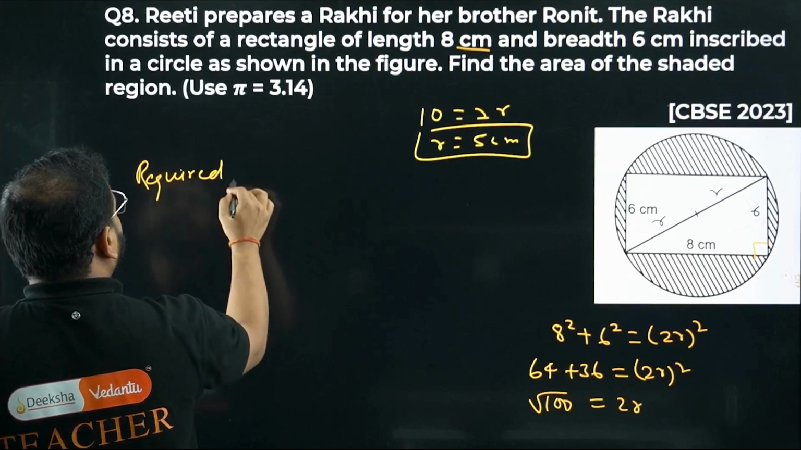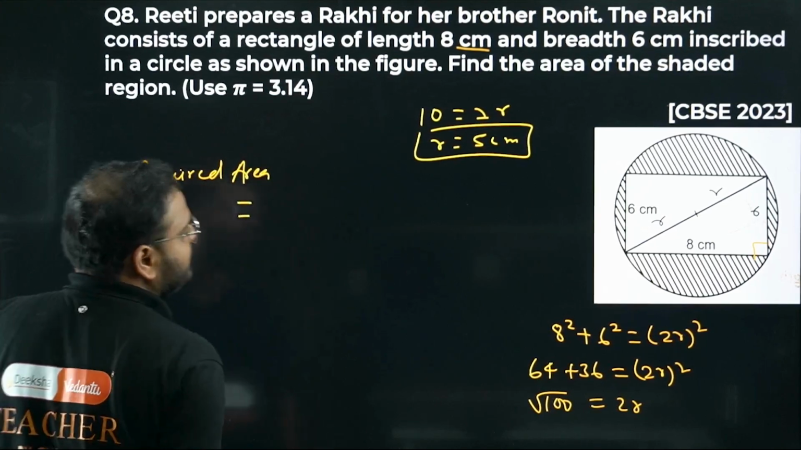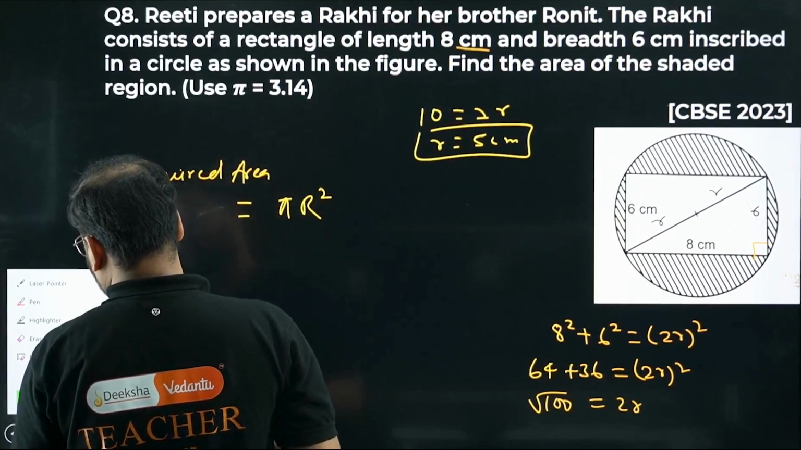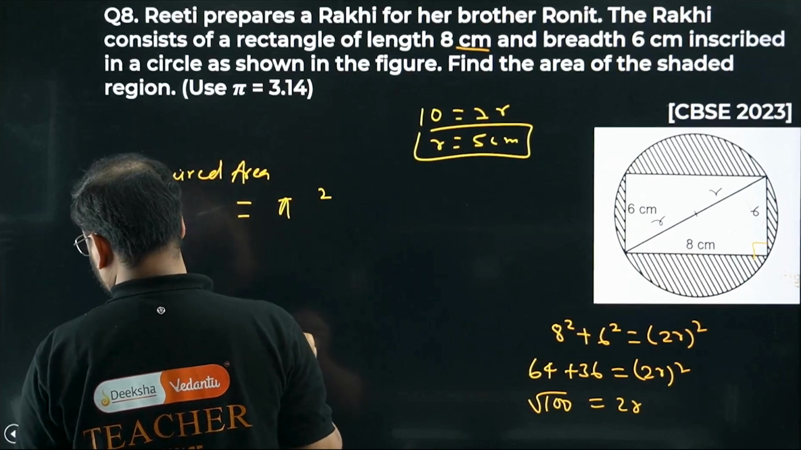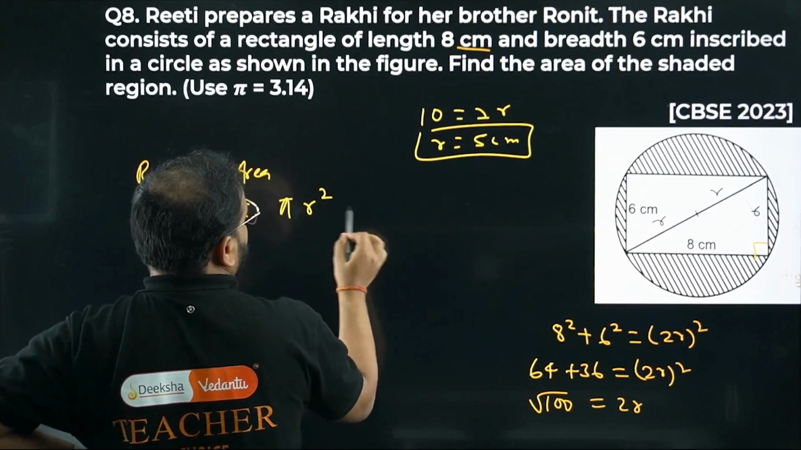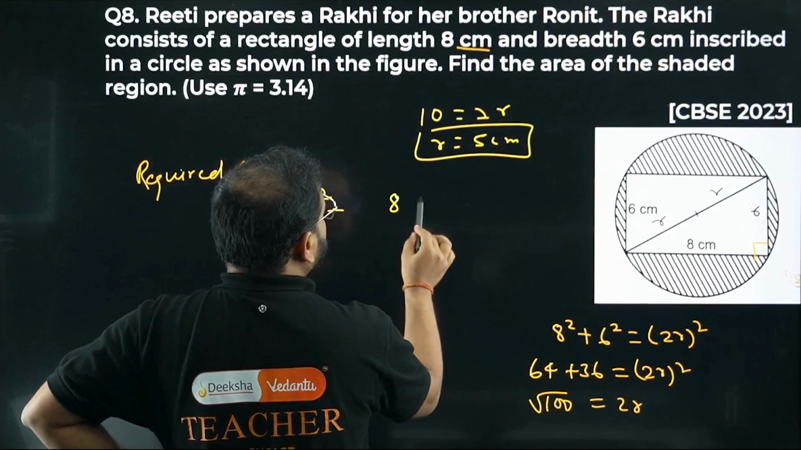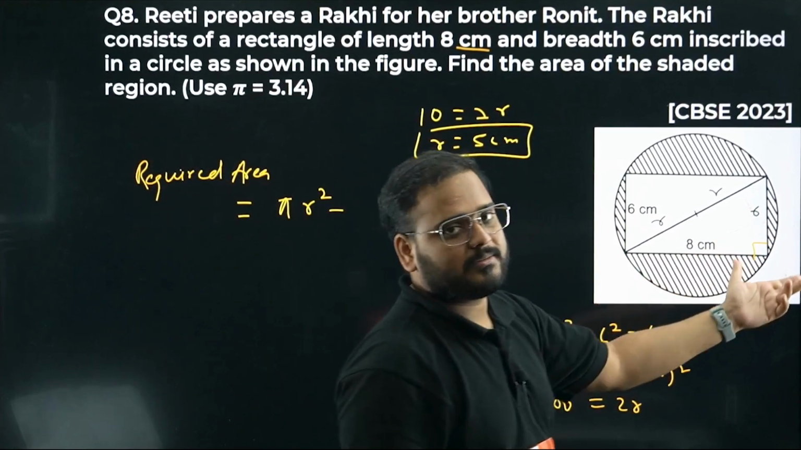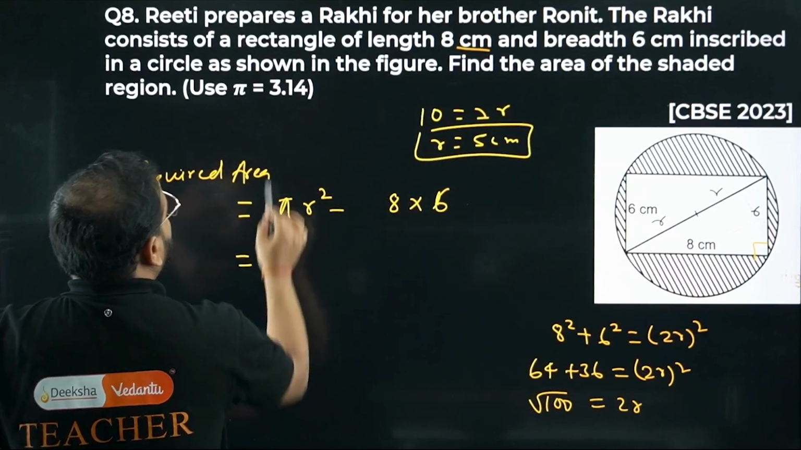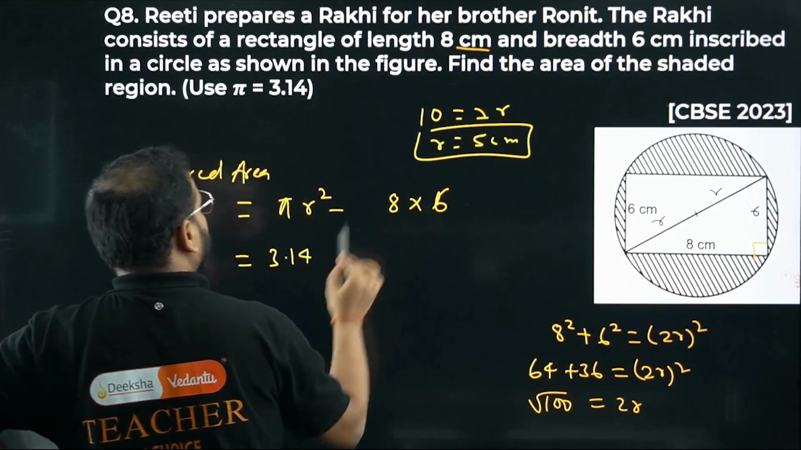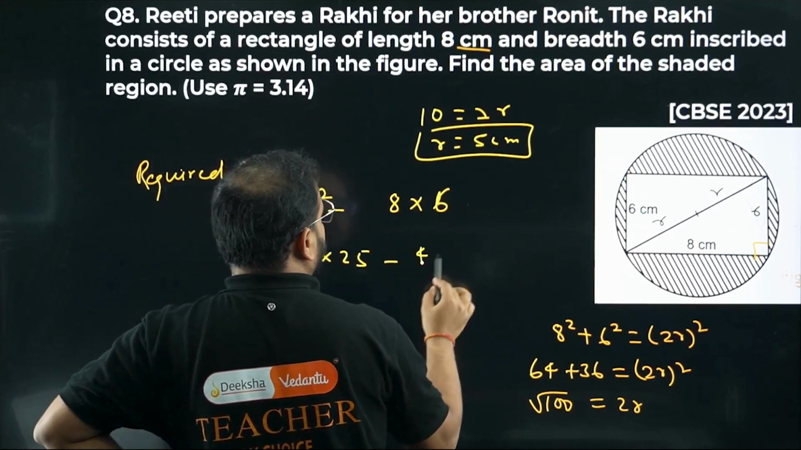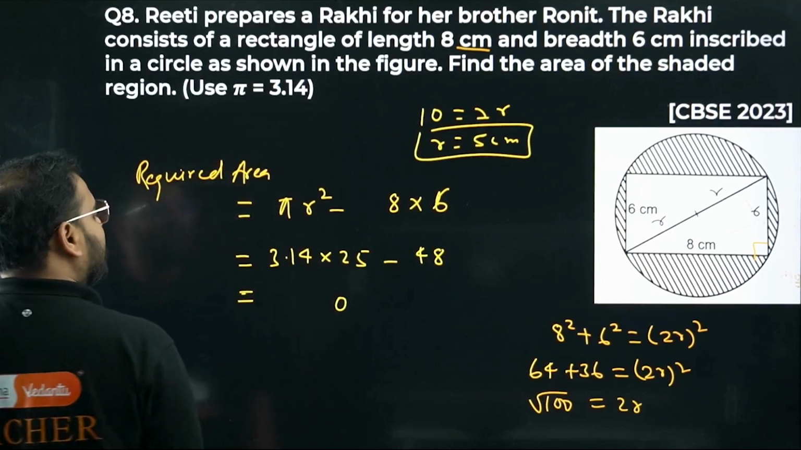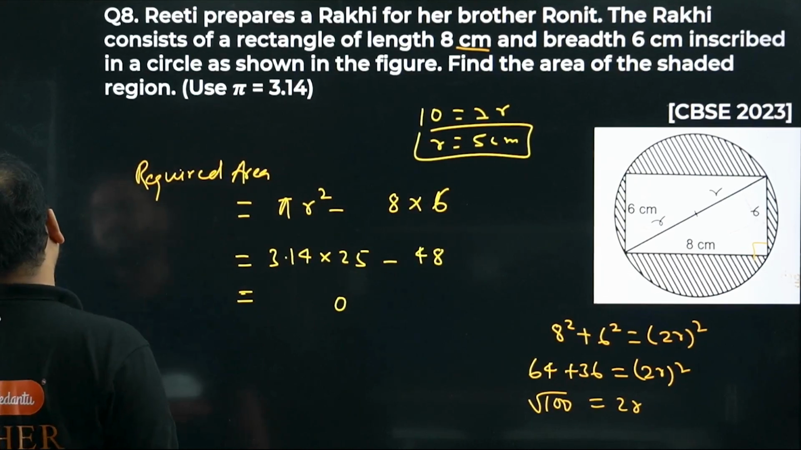The required area is given by pi r square, with small r, minus the rectangle's area. So 8 into 6, length into breadth. The rectangle's area is clear. How much is that? 3.14 into 25 minus 48. Multiply this: 25 times 4 is 100. We have an easier way out.